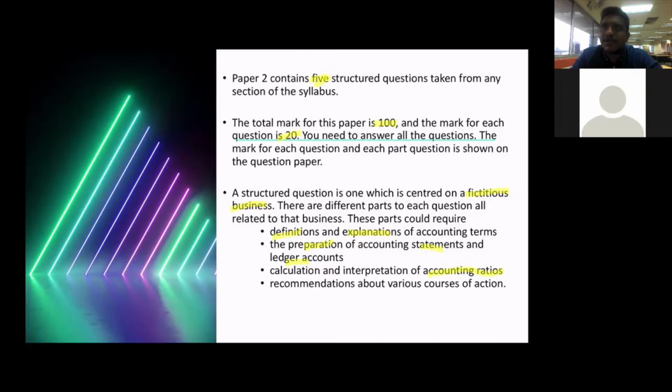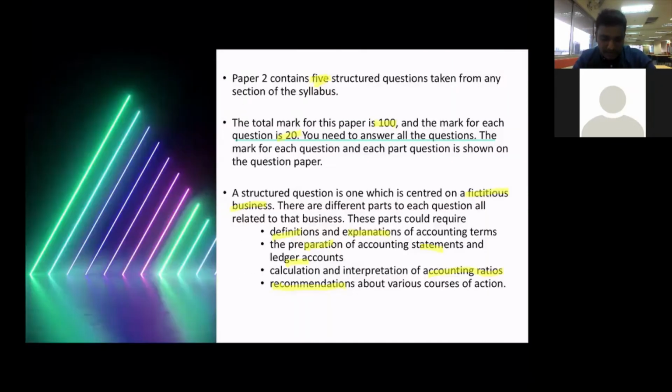Recommendation, they might ask you to give a recommendation for the owner to choose, for example, if the owner needs more money, whether the owner wants to take a bank loan or an overdraft. So which is good? You need to give a recommendation. But always for recommendation questions, you give the advantages, the disadvantages, and then only you give the recommendation. That's a full answer.